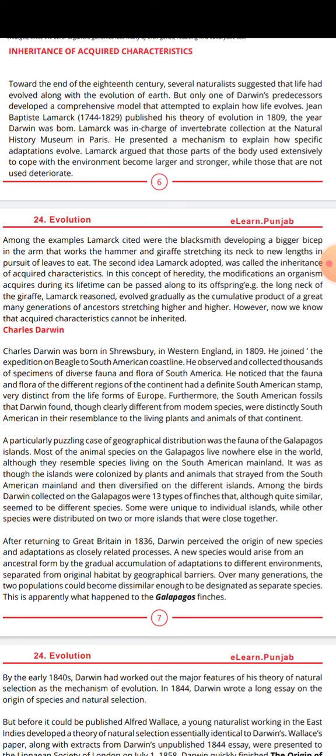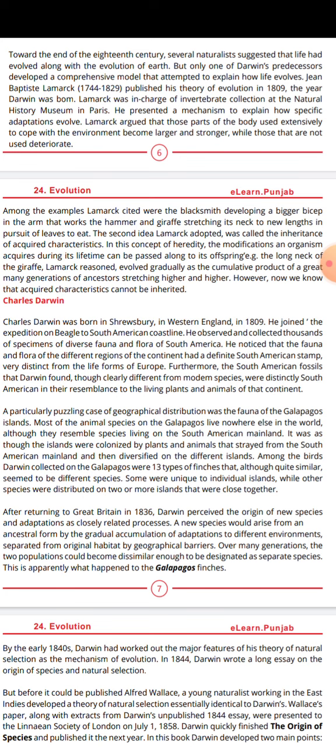Jean-Baptiste Lamarck published his theory of evolution in 1809, the year Darwin was born. Lamarck was in charge of the invertebrate collection at the Natural History Museum in Paris. He presented a mechanism to explain how specific adaptations evolve.